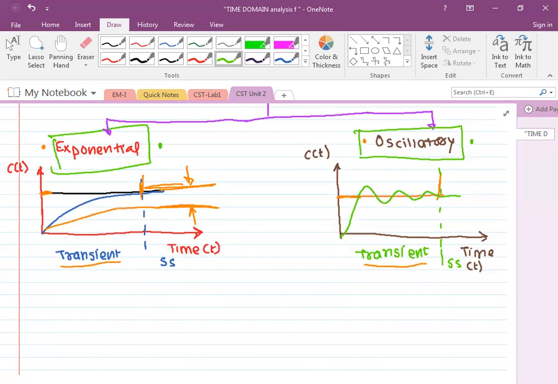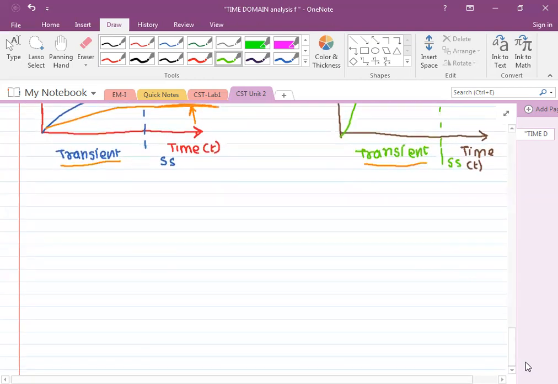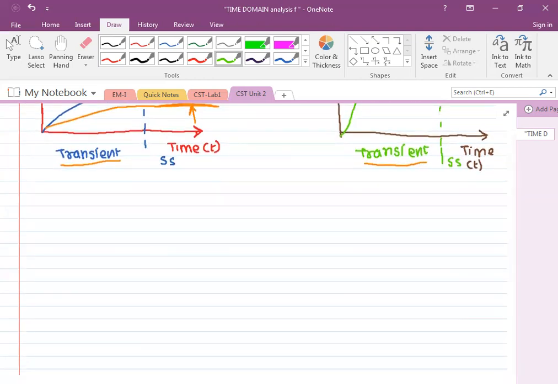Second, in how much time the transient part will die out, and in how much time the output will achieve the final steady state value. And when it achieves the steady state value, whether the final value is near to the desired value or not. This is all we want to find for any given system, and that is what we'll be doing in time domain analysis.